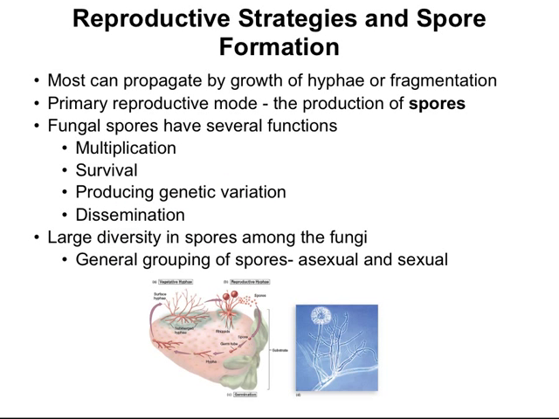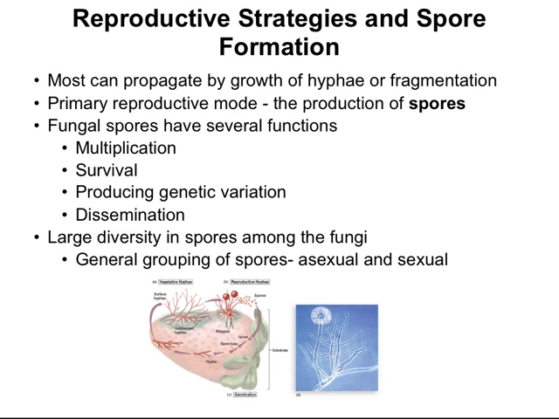So in order for many fungi to reproduce, they have to either fragment or produce spores. Most can propagate by growth of the hyphae or fragmentation. In fragmentation, we have a separated portion of the mycelium, which can actually generate a whole new colony. However, the primary reproductive mode is through the production of spores.